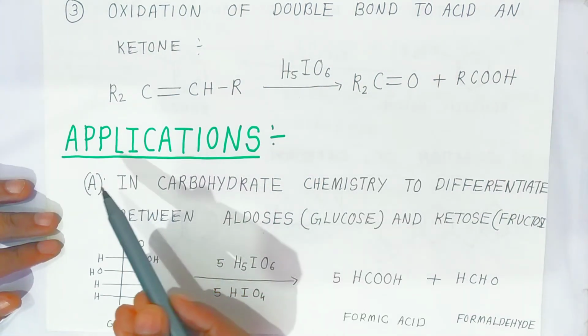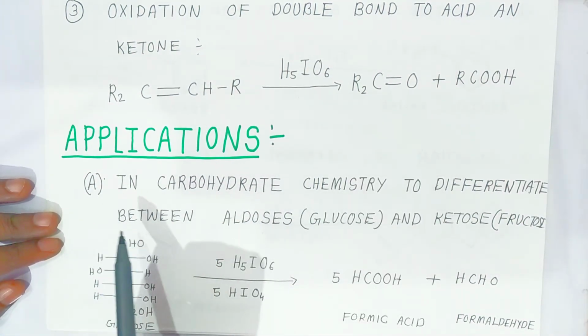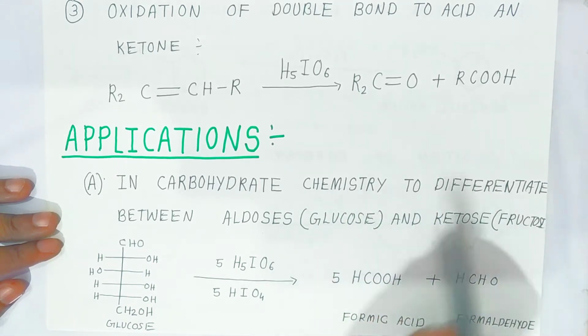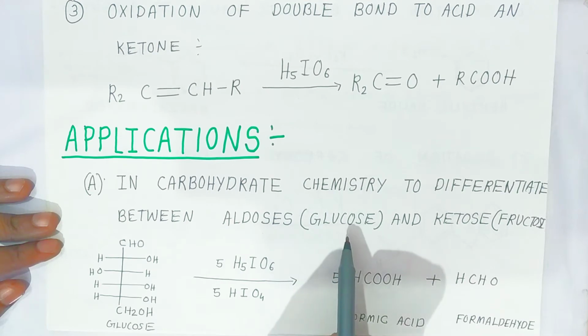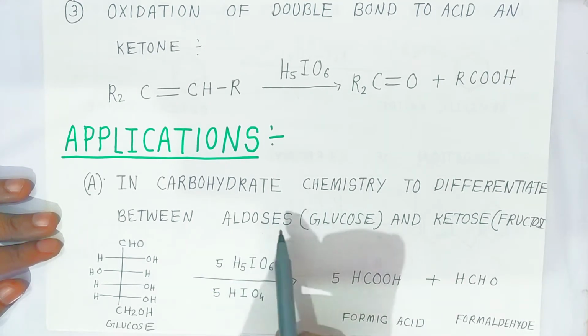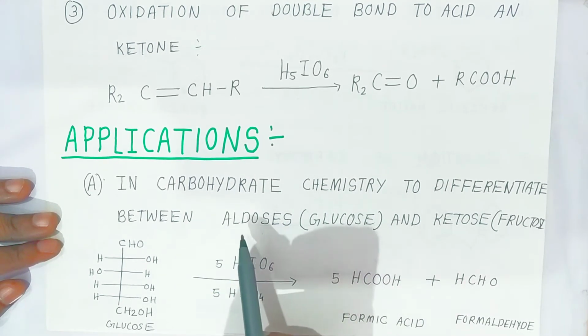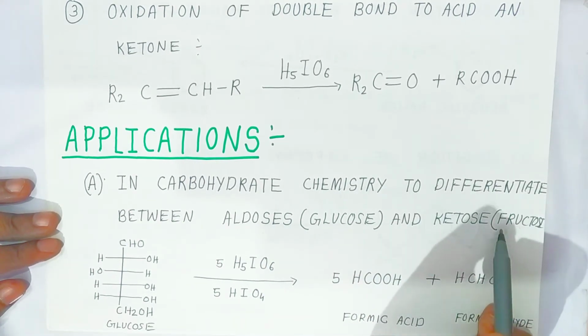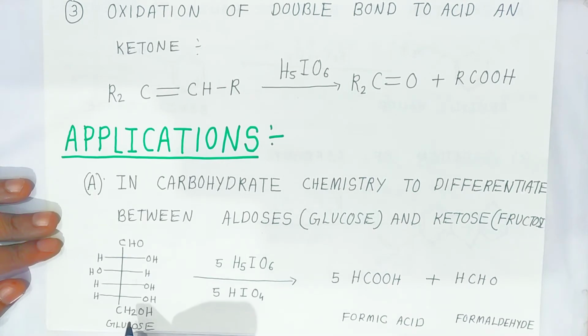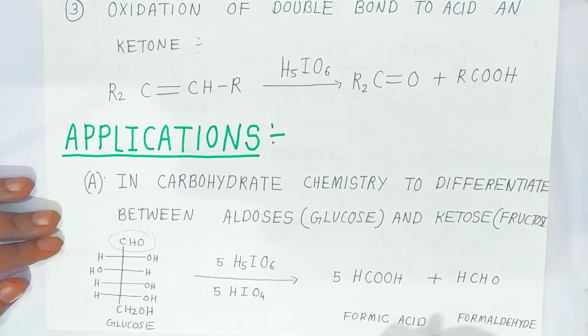Now students, we are going to see the applications. The first application is in carbohydrate chemistry, to differentiate between aldoses and ketoses. Aldoses, for example glucose, contain an aldehyde group, that is why they are called aldoses. Fructose belongs to ketoses because it carries a keto group. Now here glucose contains an aldehyde group. In the presence of periodic acid, what happens? It forms formic acid and formaldehyde: 5 molecules of formic acid and 1 molecule of formaldehyde. This way we can identify whether it is glucose or fructose.